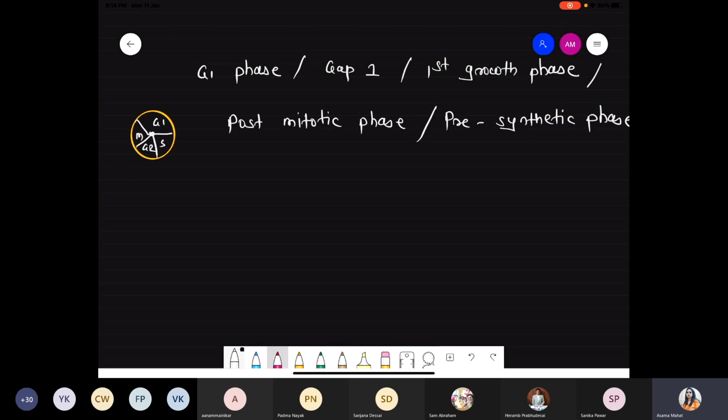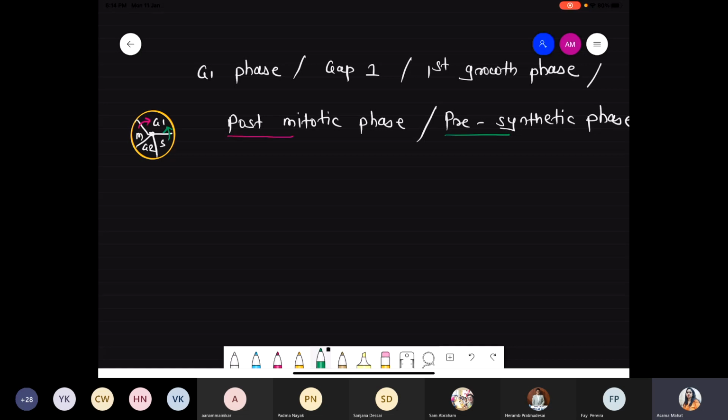If you see the G1 phase, it is called the post-mitotic phase. Post means what? After. So after the M phase, which phase comes? G1. That's why it is called the post-mitotic phase. Or it is also called the pre-synthetic phase. S stands for synthetic. The S phase is nothing but the synthesis phase. So before the S phase, which phase is present? Again the G1 phase is present. So after the M phase, or before the S phase, that is what is called the post-mitotic phase, or also the pre-synthetic phase.